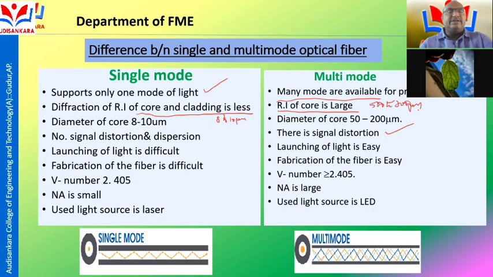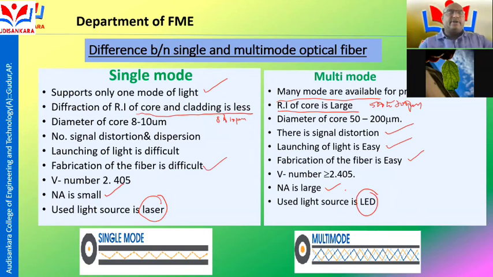In single mode, launching of light is difficult. It is very easy in multimode fiber. The fabrication of the fiber is difficult in single mode, and very easy in multimode. Numerical aperture is a small value in single mode, and a large value in multimode. Here the source used is a laser, and here the source used is an LED.